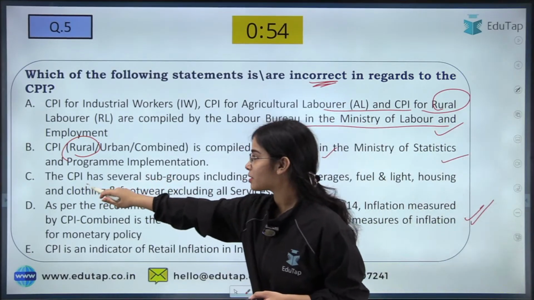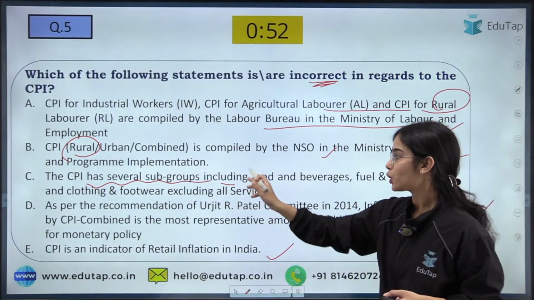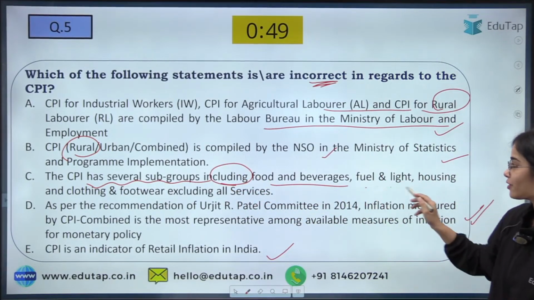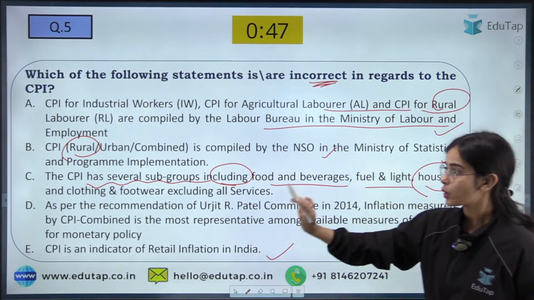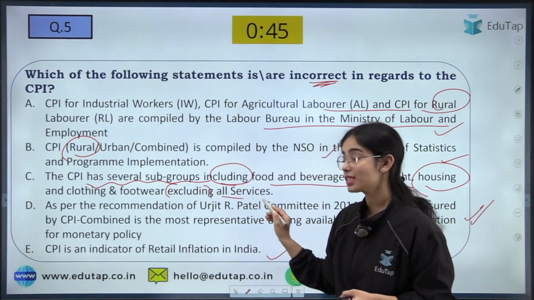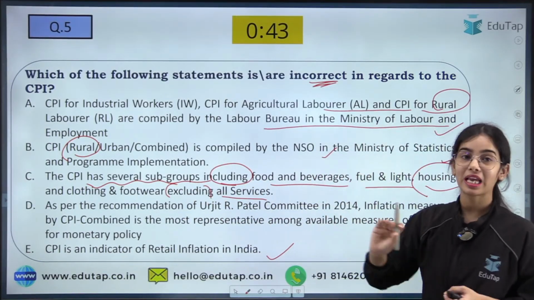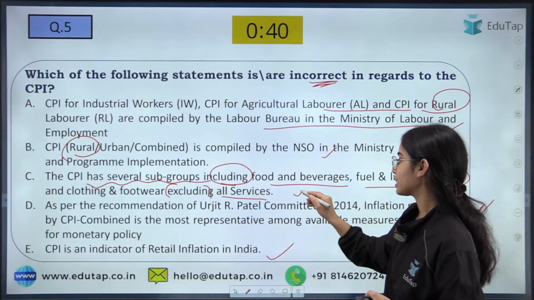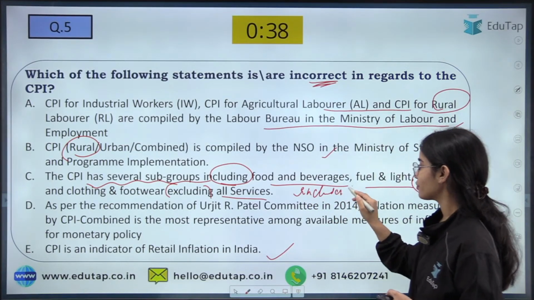Kindly see here that the CPI has several subgroups including food and beverages, fuel and light, housing, clothing and footwear, excluding all services. No. The consumer price index includes the miscellaneous services. It includes the services also.